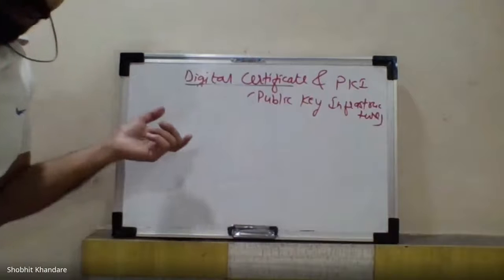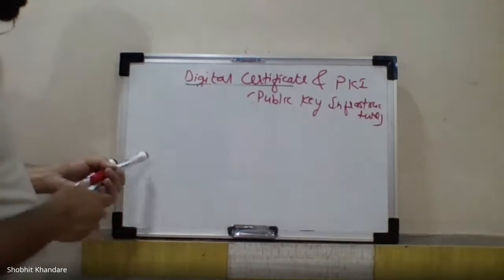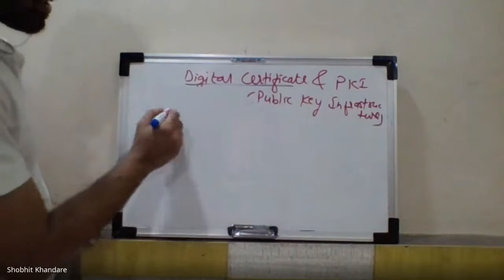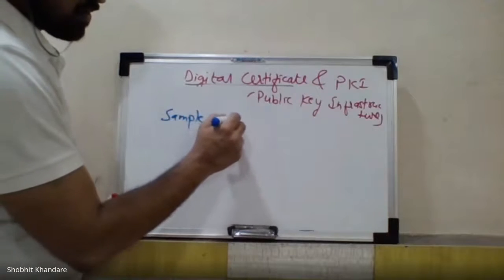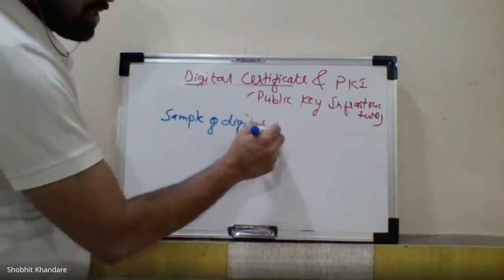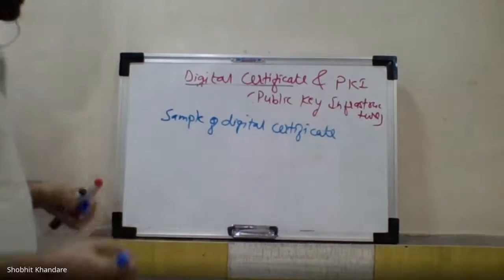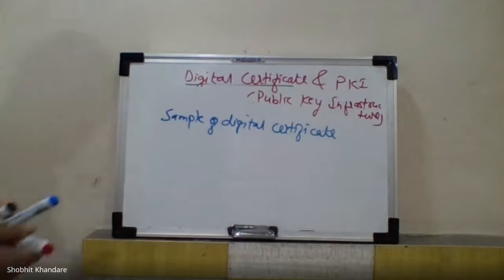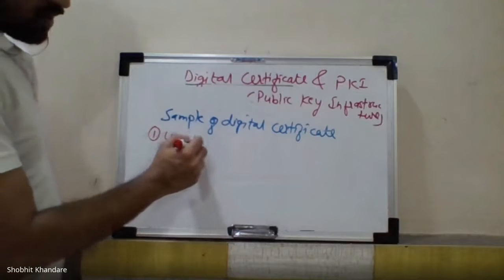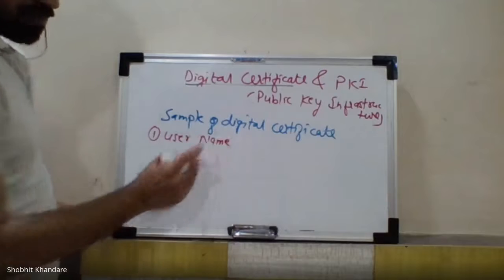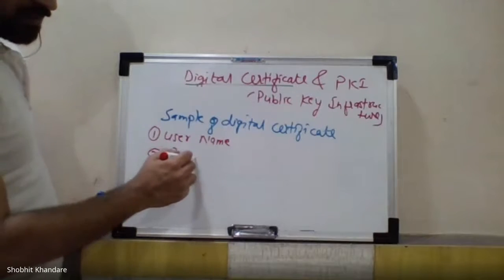Then write down the sample of the digital certificate. We'll see the sample and what it contains. The sample of the digital certificate consists of, write down number 1, username, and number 2, public key.